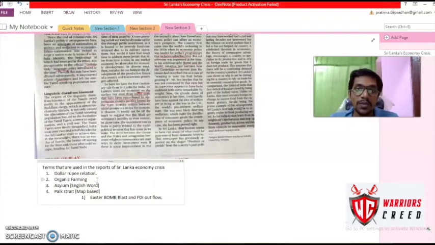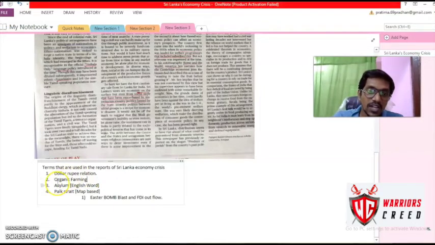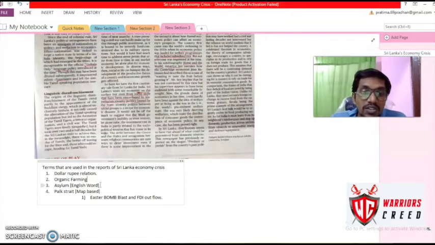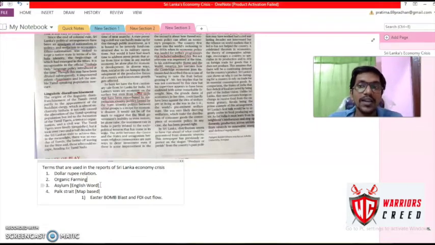If you are reading current affairs properly and linking to the static part, then along with reading current affairs, you are also understanding the static part as well as revising it again and again. Similarly, there is a word that kept popping up in the newspaper, that is asylum. This is an English word. You have to know what asylum is. The meaning of asylum is simple: a safe place. This word was in hot news, so you may expect a question. Along with that, you are increasing your English vocabulary.